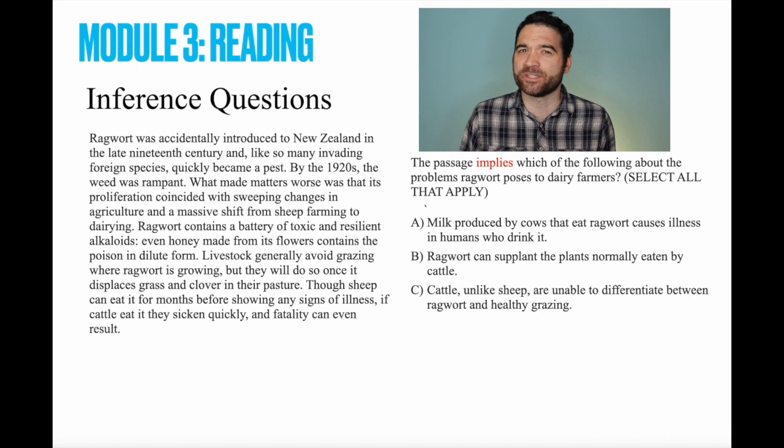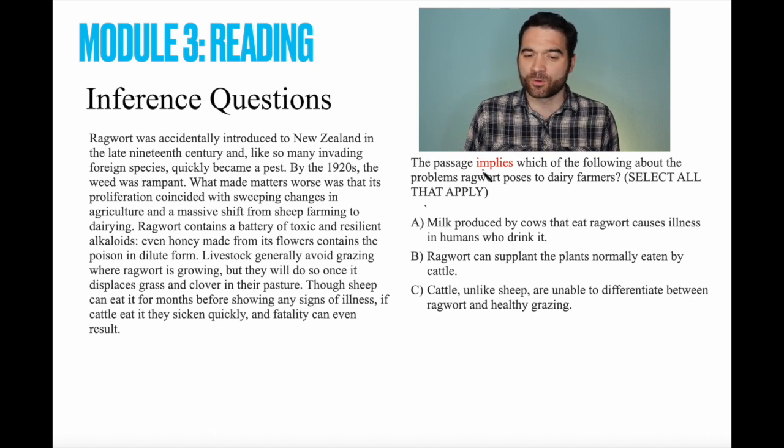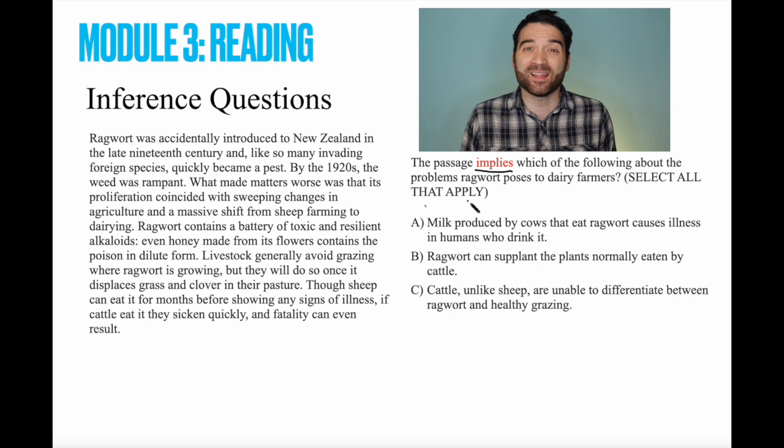Now, how do we know we're dealing with an inference question? Well, sometimes it'll use the word inference, or what can be inferred. But other words that come up very often are words like this. The passage implies. Once again, it makes it sound like you're supposed to make a reasonable guess, but that's not what we're going for. We want something that must be true.